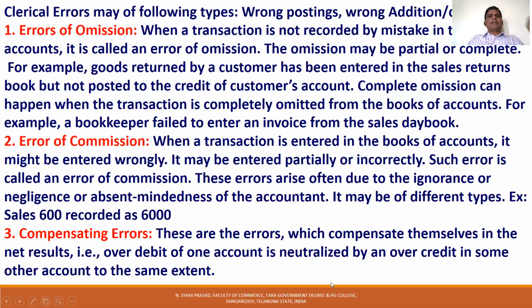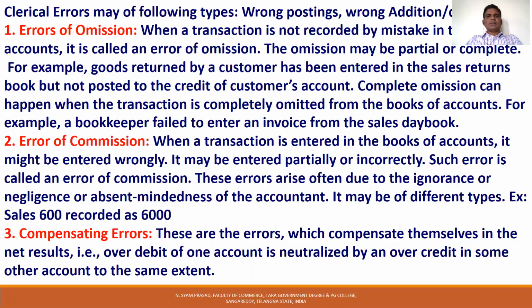Errors of omission. When a transaction is not recorded by mistake in the books of account, it is called error of omission. When a transaction is omitted or ignored unknowingly, this is called errors of omission. If a transaction is partially or completely omitted and not recorded in the books of account, that is called errors of omission.